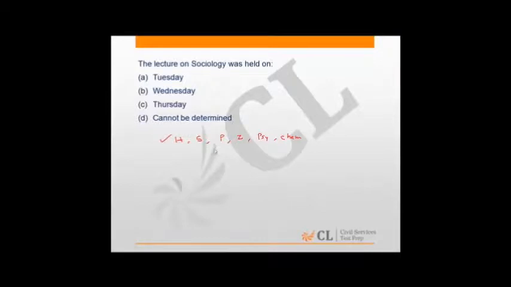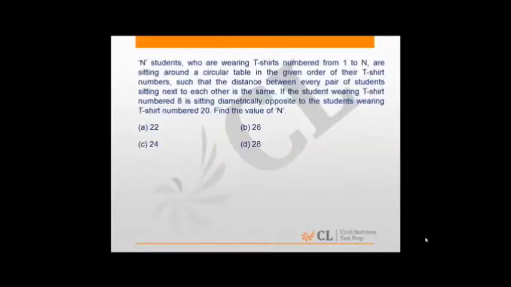Suppose I have history, chemistry, sociology, physics, zoology, psychology, in which case sociology is coming on Wednesday. So you can see multiple cases are possible, hence uniquely identifying the day on which the sociology lecture was conducted is not possible, hence it cannot be determined uniquely. It was a fairly simple and logical question.